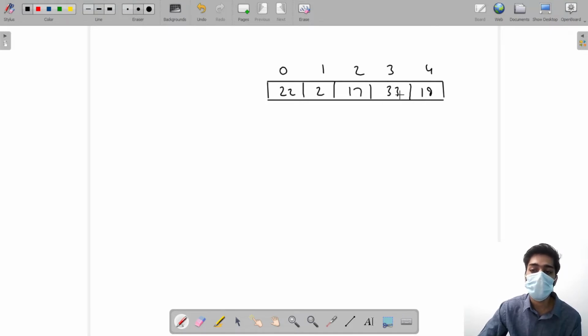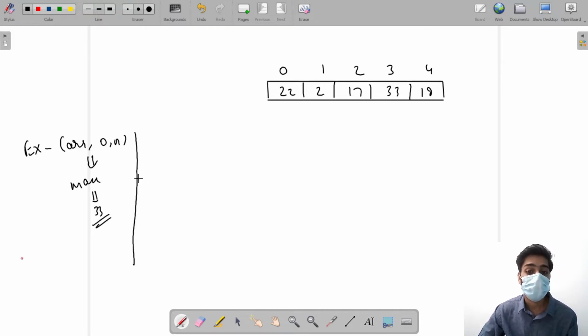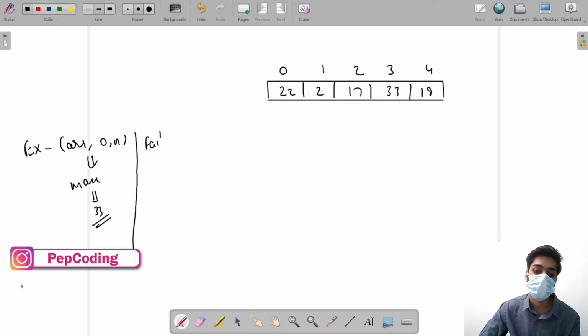So what are my faith and expectation to solve this question? My expectation is that max(0, n) is going to find me the maximum element that I could find in the array, which is 33 right now. So what is my faith? Because faith is necessary when it comes to recursion.